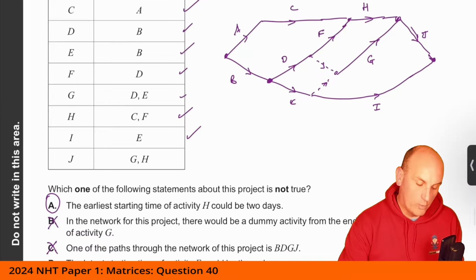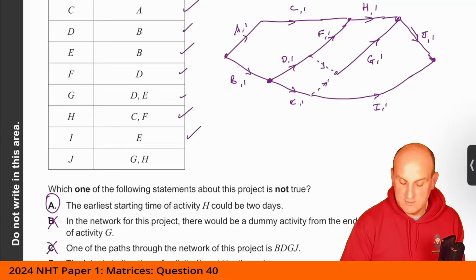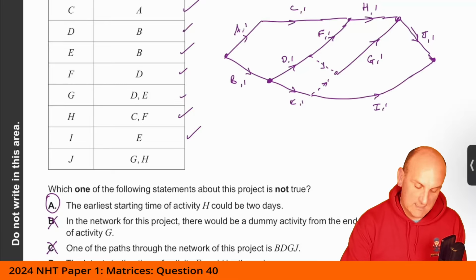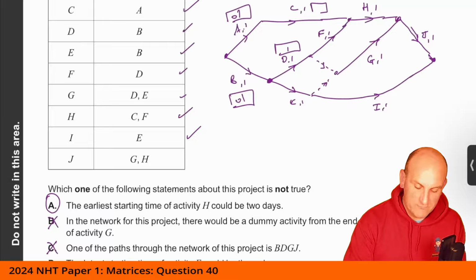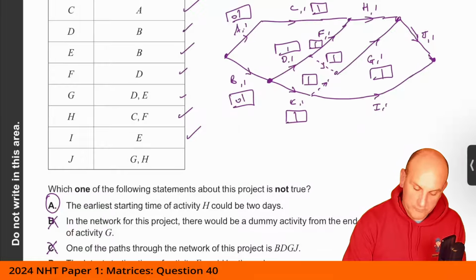So the latest start time of activity E could be 3 days. Well, if we assume that all of them are 1, let's assume they're all 1. So basically, I've got this here is going to be 0, 0. Let's just put my boxes in for a second. Try and do this really quickly, as my dummy. Dummy. Who you calling dummy? Really old joke, but anyway.